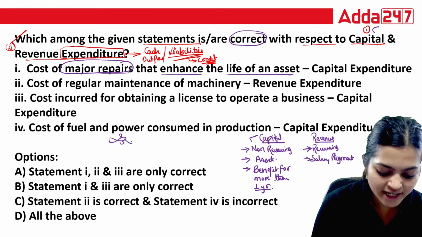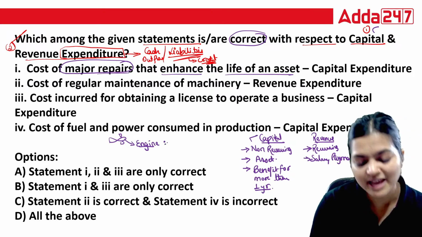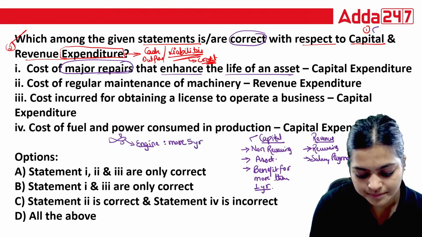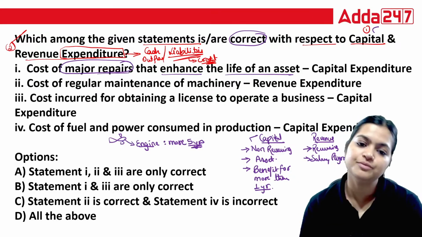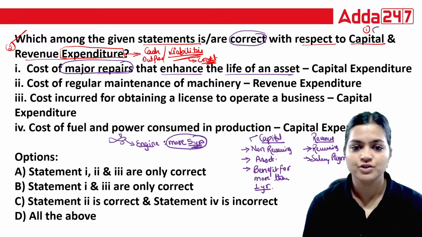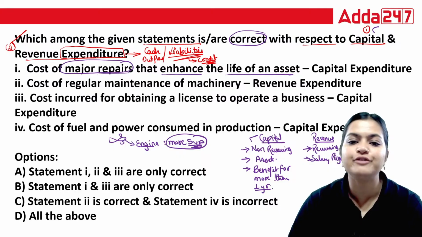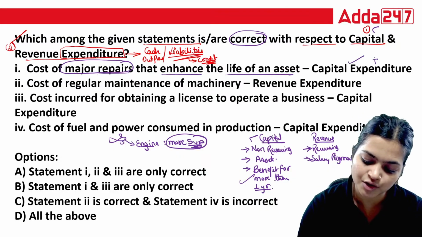Now, if you are changing the engine, you can use the same aeroplane for the next 5 years. So this is a major change, because it will give more benefit for more than 1 year. So yes, this is your capital expenditure. This is a true statement.